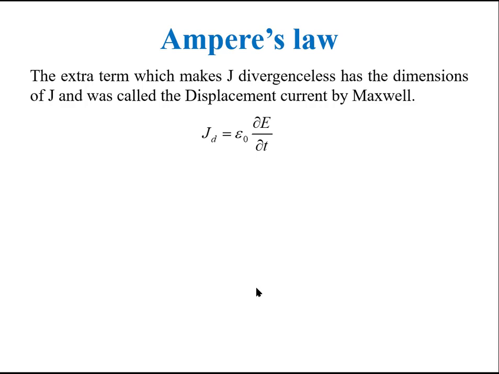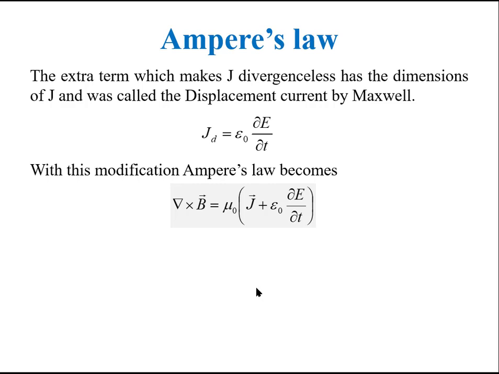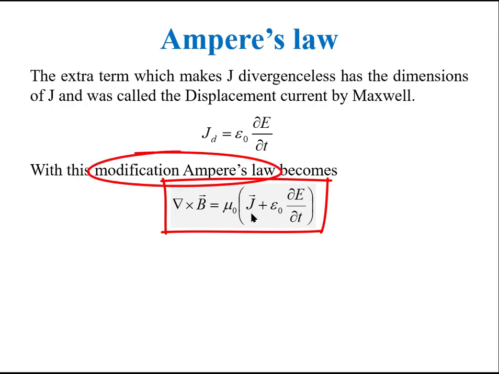This extra term, epsilon naught times del E over del t, which makes J divergenceless, has the dimensions of J, as it is added to the current density. This extra term was called displacement current by Maxwell, and this is represented by J_D. So, with this modification, Ampere's law becomes del cross B equal to mu naught times J plus displacement current, epsilon naught del E over del t.